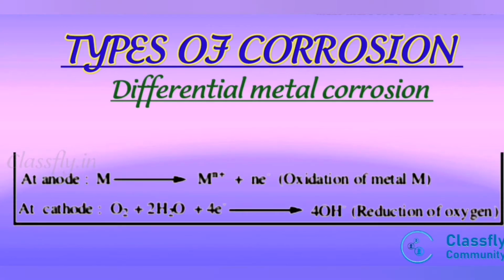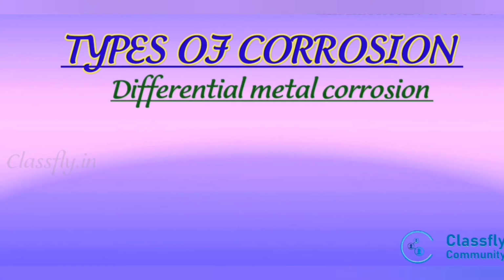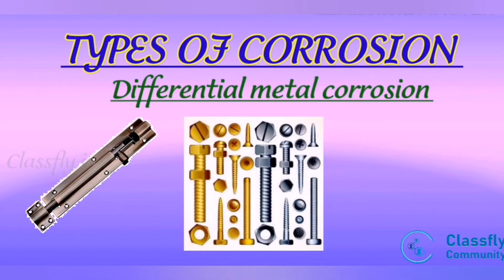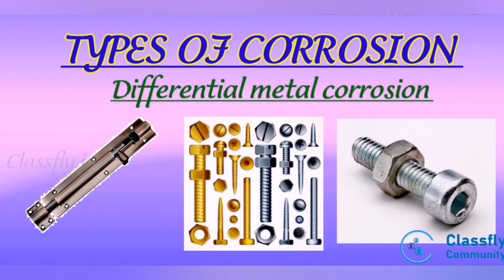The reaction may be represented as follows. At anode, M gives Mn+ plus n electrons, that is, oxidation of metal M occurs. At cathode, O2 plus 2H2O plus 4 electrons gives 4 hydroxyl ions, that is, reduction of oxygen takes place. The higher the potential difference between anodic and cathodic metal, the higher the rate of corrosion. For example, first, steel screws in a copper shed; second, steel screws in copper washers; third, bolts and nuts made of different metals.